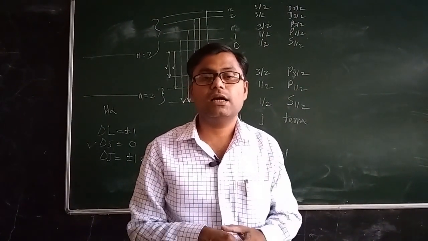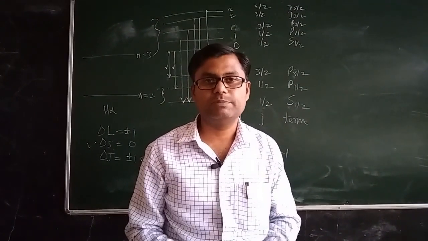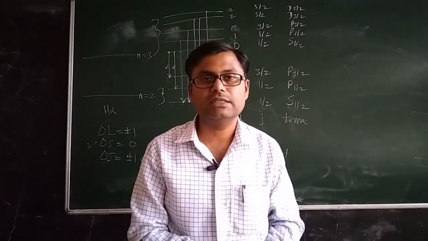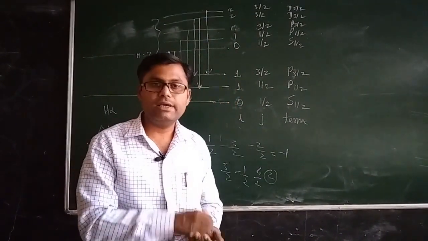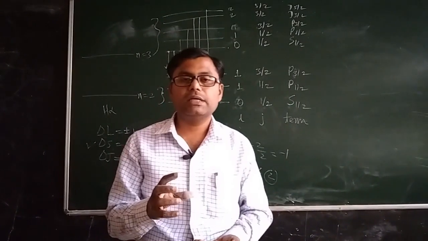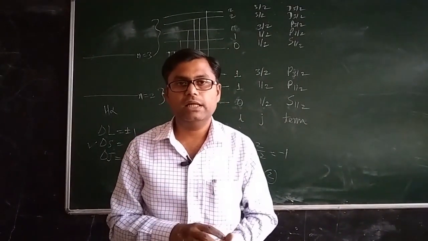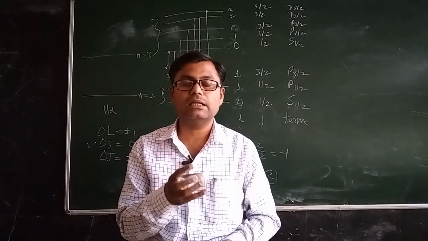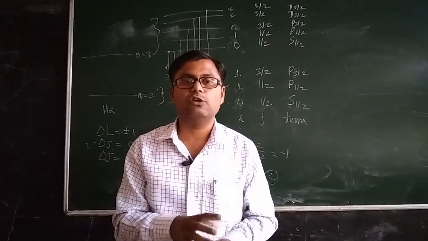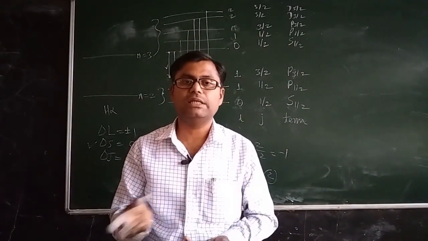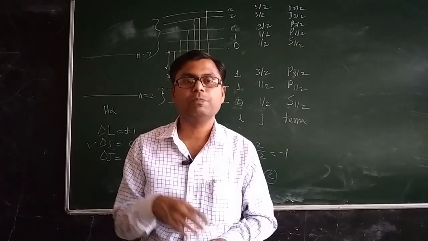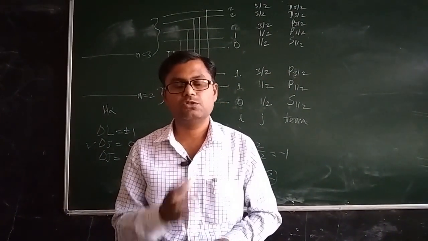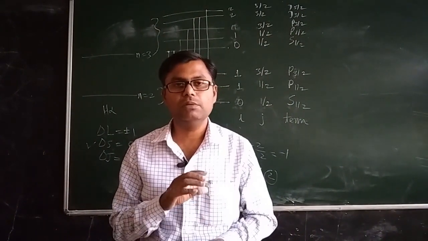Okay. So this is the complete explanation of the hydrogen spectrum or H alpha line of the fine structure, right? So in this way, by suitable application of the quantum numbers and vector atom model, we can explain the existence of nearly all the atomic spectra, all the spectral lines in case of magnetic field also, or without the magnetic field also. So this is the true application of the vector atom model.